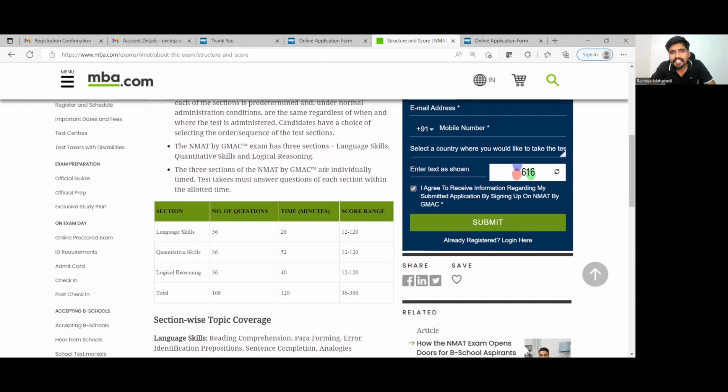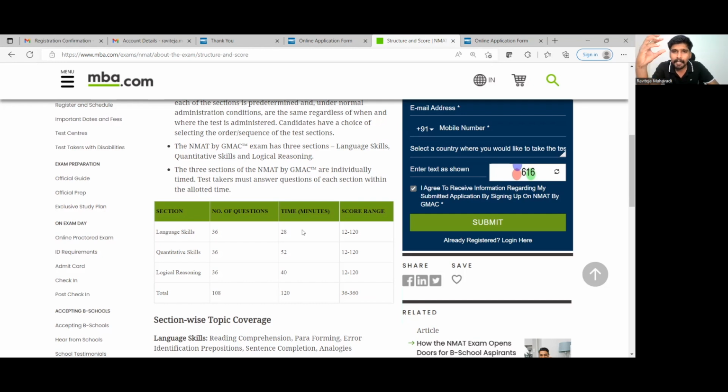So these three sections are individually timed, and individually there is a number of questions in each of them. You can see that for language skills, there are 36 questions. This is English. Quantitative skills, there are 36 questions. This is essentially quant and a little bit of DI. Logical reasoning may include both verbal logic as well as analytical reasoning. This is another 36 questions, but you can see that the time allotted for the three sections is different. For language skills, we have 28 minutes. For quantitative ability, it is 52 minutes, and for logical reasoning, it is 40 minutes. That is a total of 120 minutes that you will be given in this particular paper. One important thing that you need to notice over here is that there is no +3 -1 kind of marking scheme.